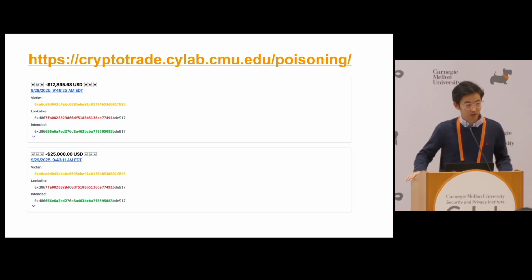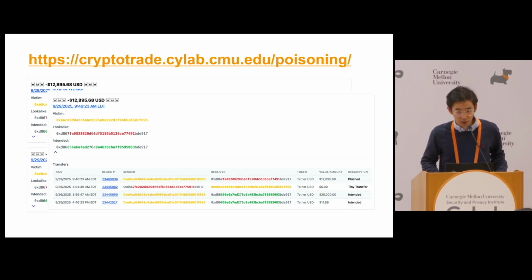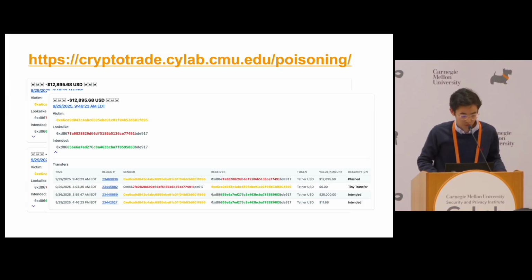All right, so in this website, we broadcast whenever someone makes a mistake. And if you click one of the cells, you can see exactly when the victim initiates the first transfer and gets attacked by the attacker, and in the second row here, makes the mistake in the end. And someone lost $12,000 about a week ago.